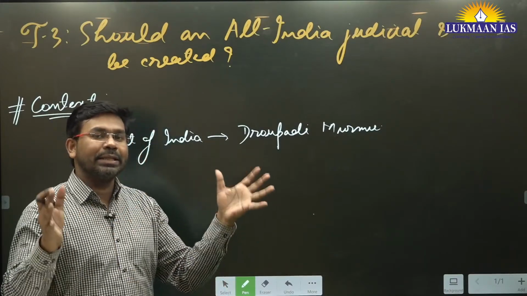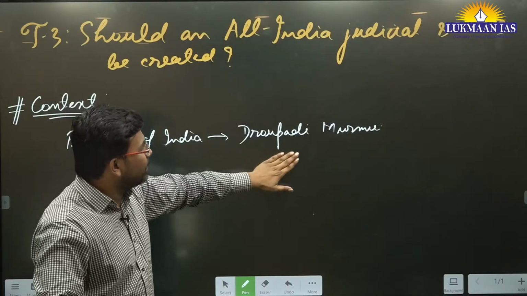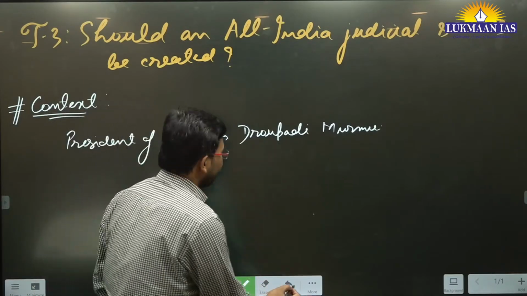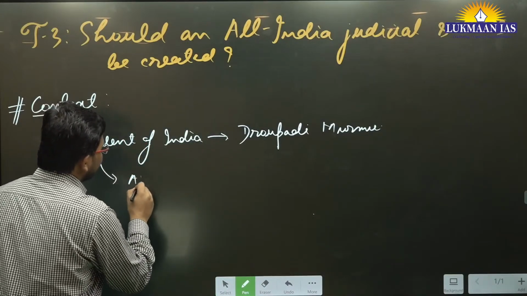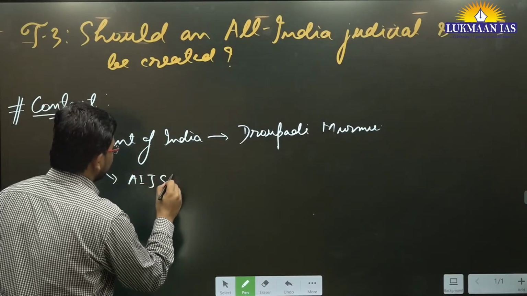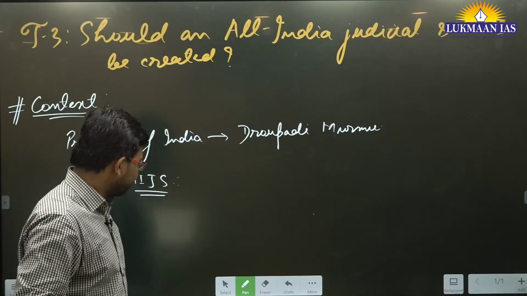I think they were in the compound of the Supreme Court of India, and there the President talked about how we should create an all India judicial services.